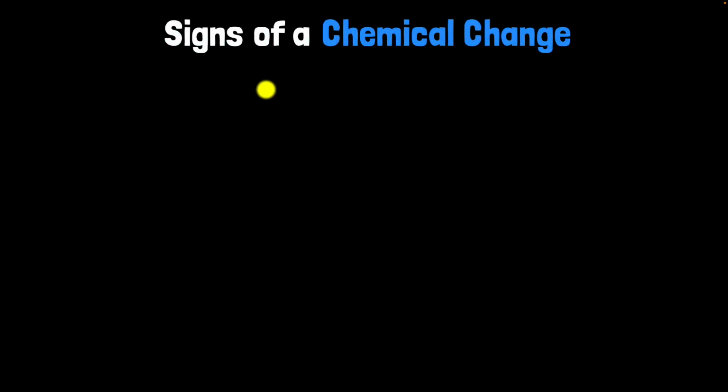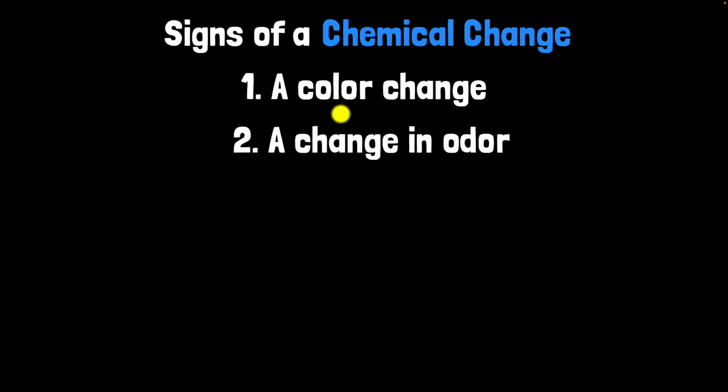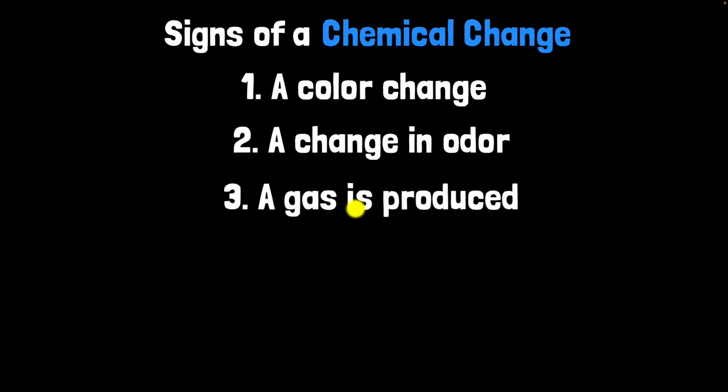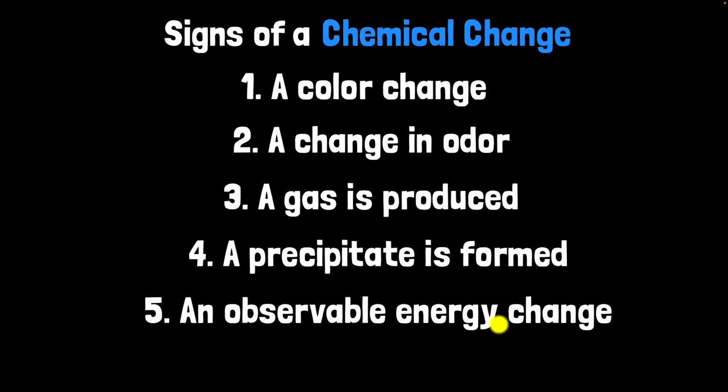Now, the last question we could be having is, are there some signs that a chemical change has happened? Are there some telltale signs that a new substance has been formed? And the answer is yes, there are 5 common signs. First one is sometimes when a new substance is formed, a color change happens. Other times, there could be a change in the odor. There could be a gas that is produced. Sometimes when a new substance is formed, it comes out as a precipitate. We'll talk more about that in a second. And sometimes there will be an observable energy change. Let's go through these one by one.